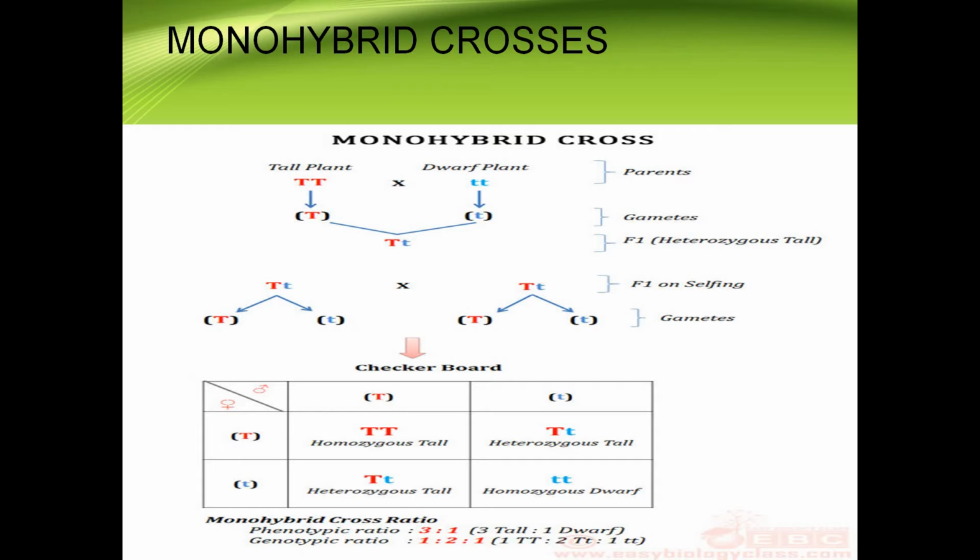A monohybrid cross is an experiment between two parent generations differing in only one character. The character we are considering in the pea plant is the tall plant, and the second character Mendel considered is the dwarf plant. So a monohybrid cross is a cross between two parents.